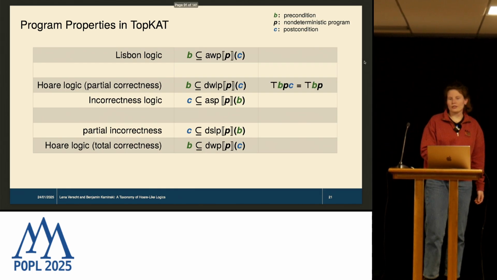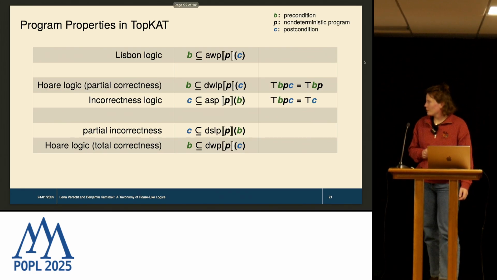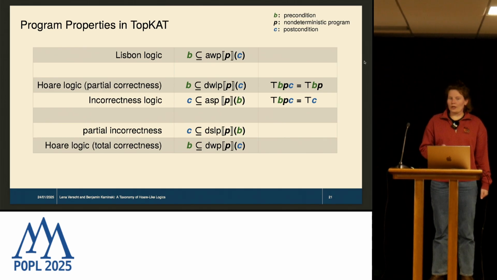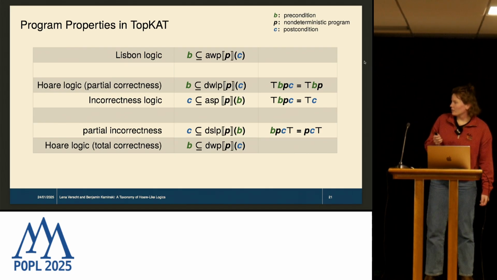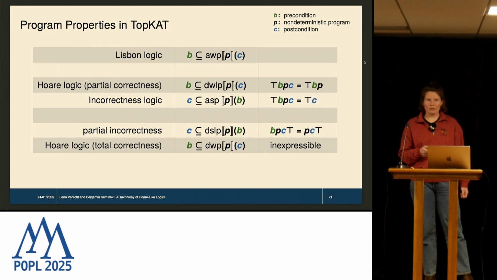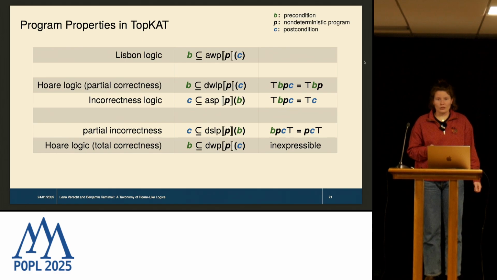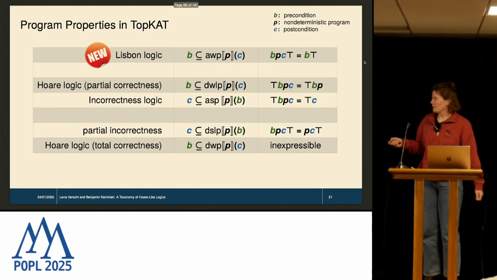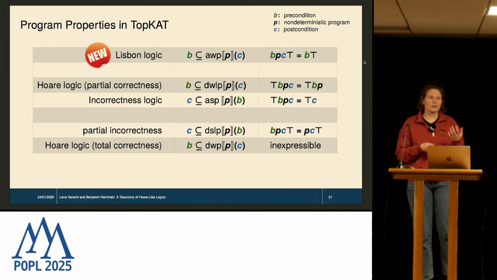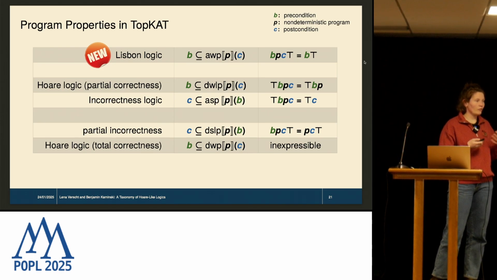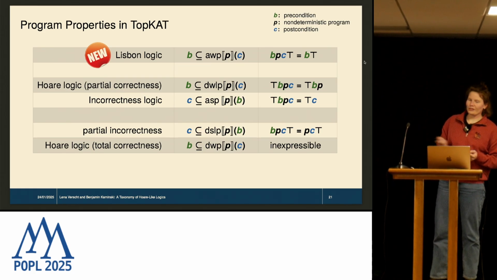For example, here's an equation for partial correctness. And there is this relatively recent result of an equation for incorrectness logic. We were also able to find one for partial incorrectness. And now, total correctness Hoare logic is known to be inexpressible in Kleene algebra. But we were able to find an equation for Lisbon logic, which is kind of cool because you see that from a transformer perspective, Lisbon logic and total correctness Hoare logic are actually very related. So we were a bit surprised by this actually, but it was possible and we found an equation.